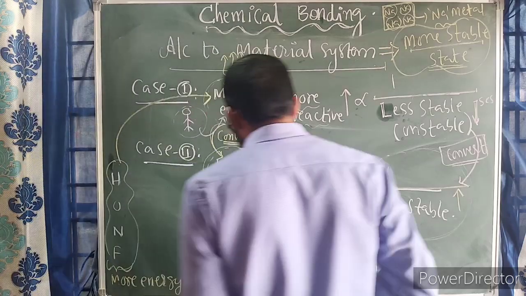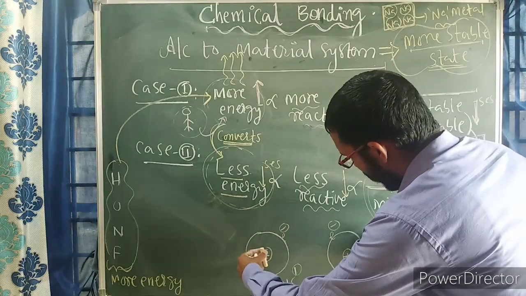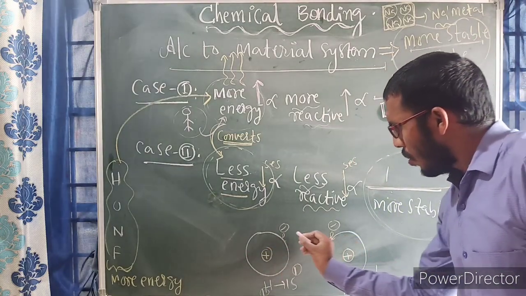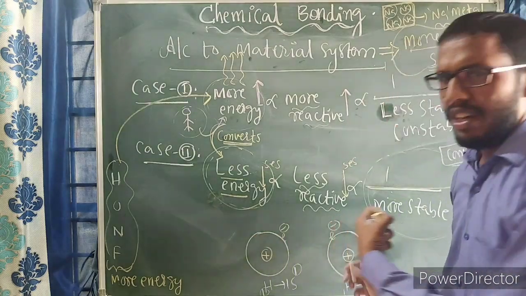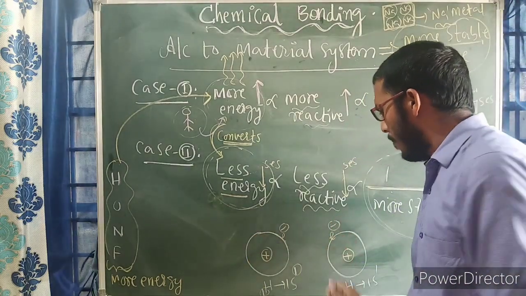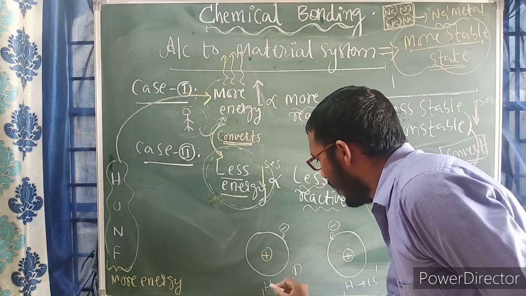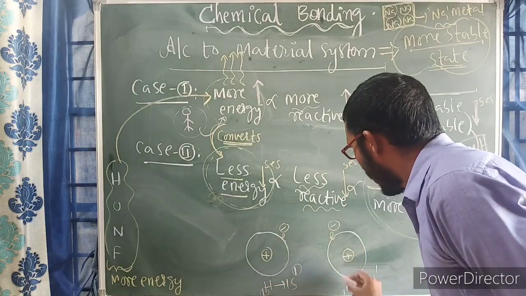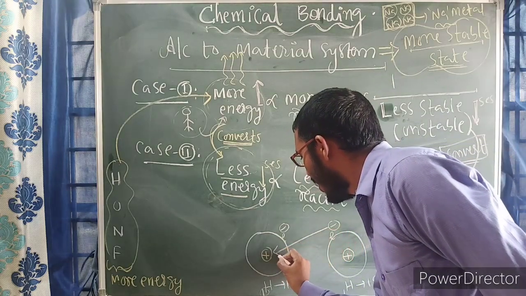So at a certain point of time, what happened? These two hydrogen atoms come close to each other, approaching each other. During this approach, this hydrogen atom's nucleus will attract this hydrogen atom's electron, because unlike charges attract.